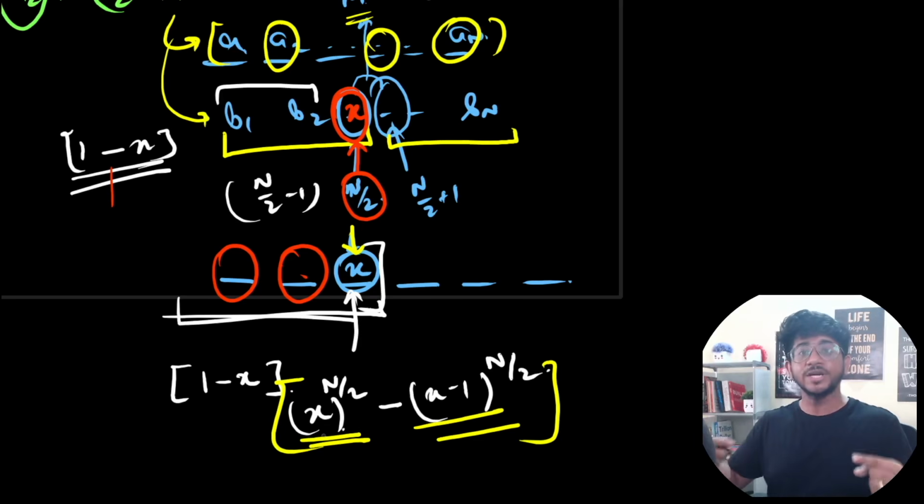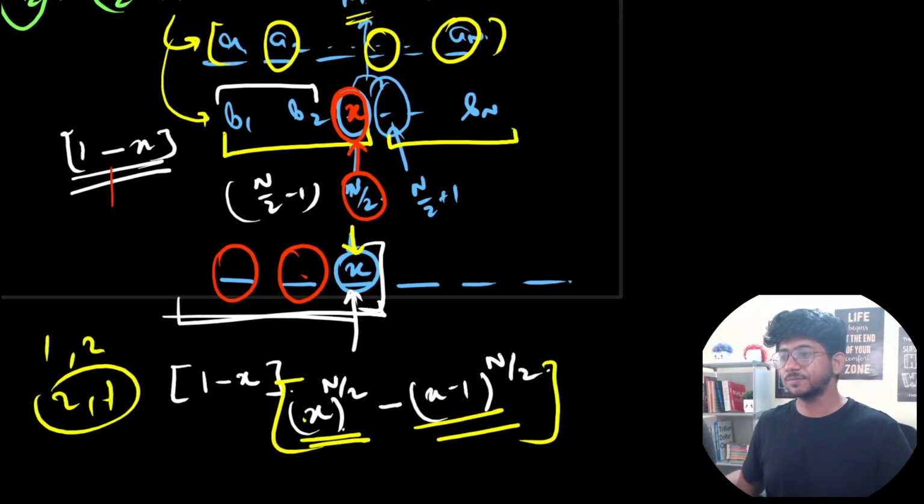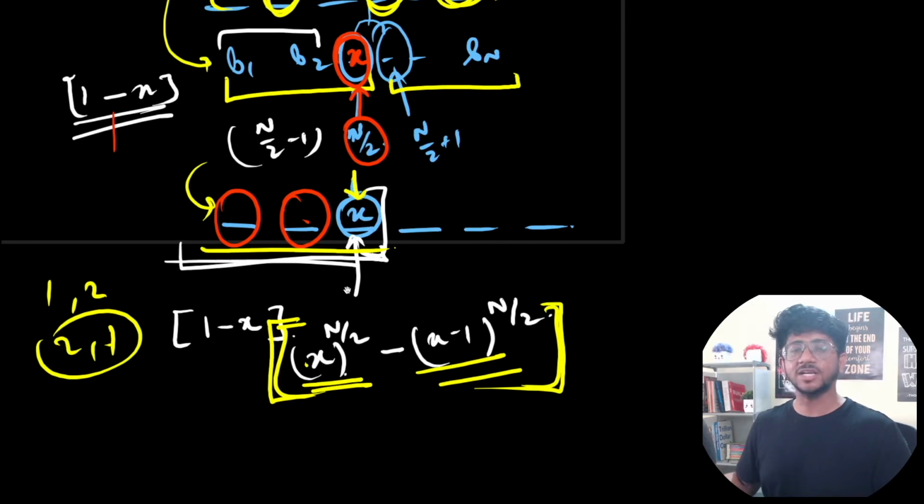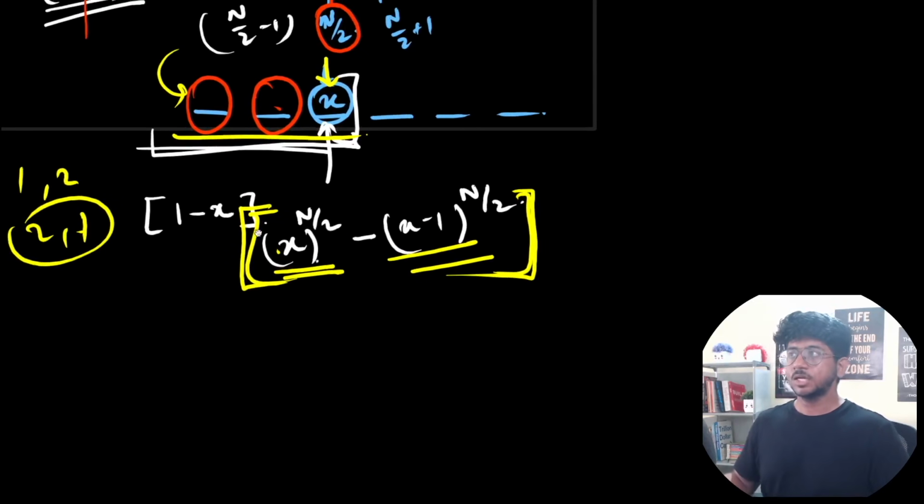Okay, so this is a permuted order. Note this very, very carefully. This is a permuted order because 1, 2 and 2, 1 are equally likely in this case. And it's the permuted order in the original sequence which will get sorted to create this sequence over here. So this is the number of ways to get the permuted order in the original sequence, which will lead to a sequence ending at a value x. So this is the number of permuted orders which will finally lead, when sorted, to a sequence ending at x. Let me repeat, this is how many permutations exist of n by 2 elements in the range 1 to x, such that when they are sorted they will end at x. This is what we are finding.